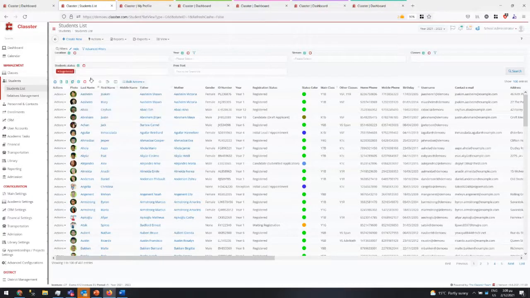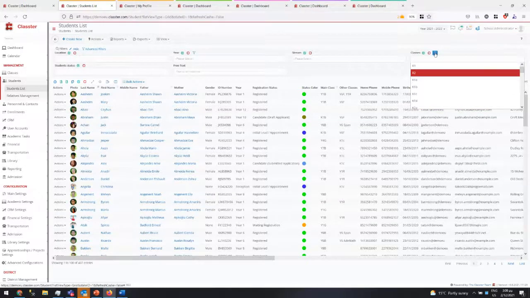So now you can select registered and another status at the same time. That was not possible before. If you select nothing, then all statuses are selected. The filters on the top now work independently. That was also the case before, but now we have made improvements on that.